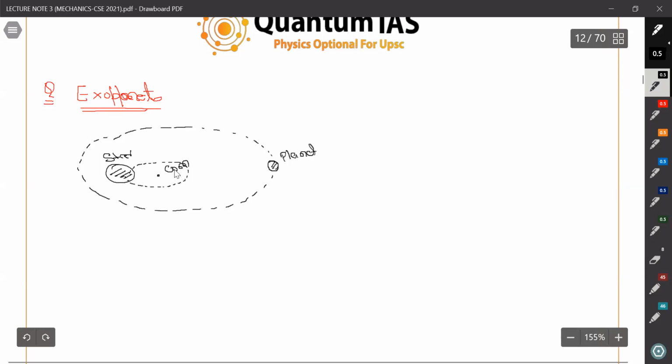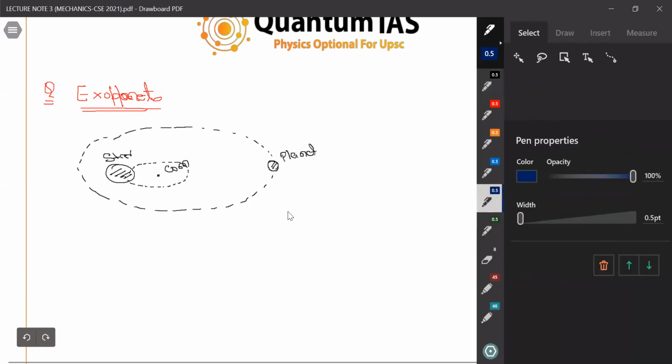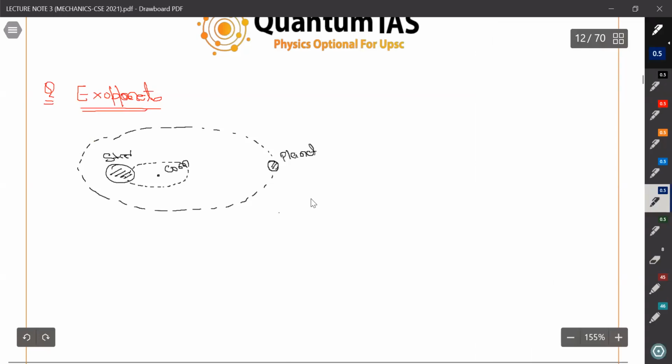So this is given. Okay, and for any instant, what we need to find out here is the time period. First, let's discuss some of the points here. Suppose after some interval of time, this star will come here and this planet will go there, maybe.